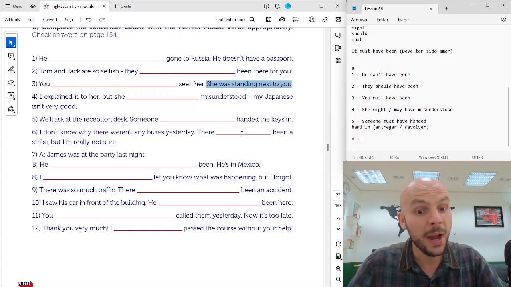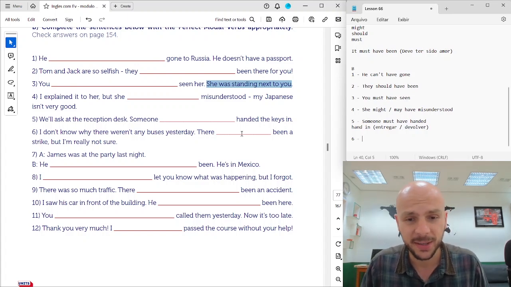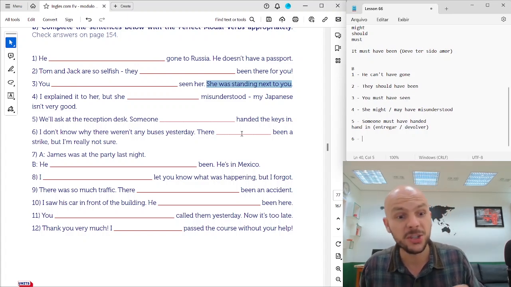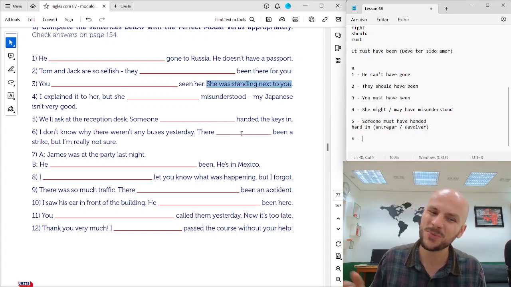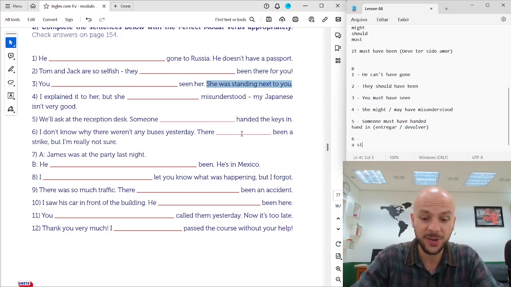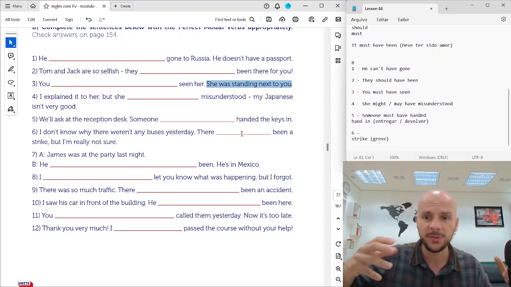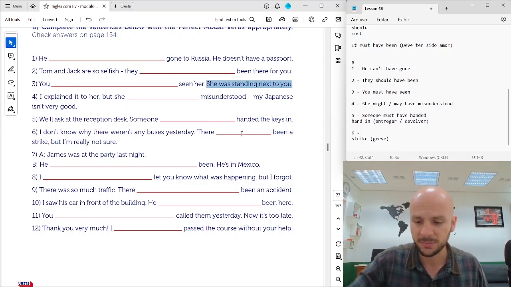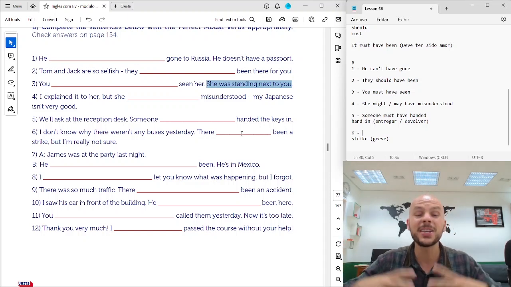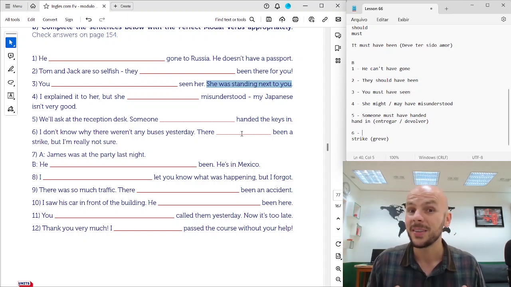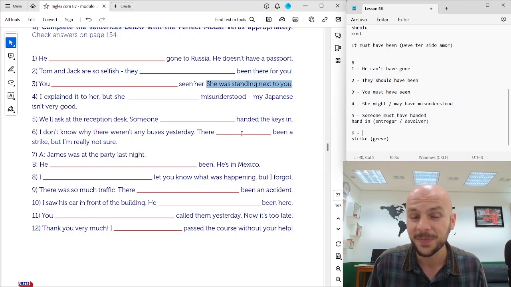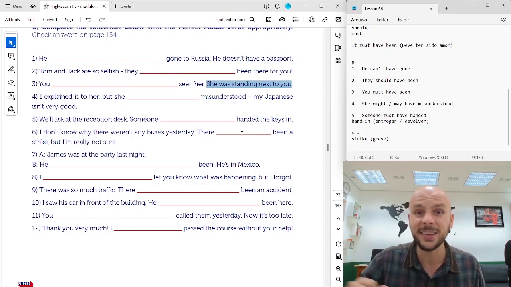I don't know why there weren't any buses yesterday. There might have been a strike, but I'm really not sure. Strike means greve. Greve de ônibus, greve de teachers, strike, okay? Right now, there is a huge strike in Hollywood. The actors and actresses are protesting, okay?